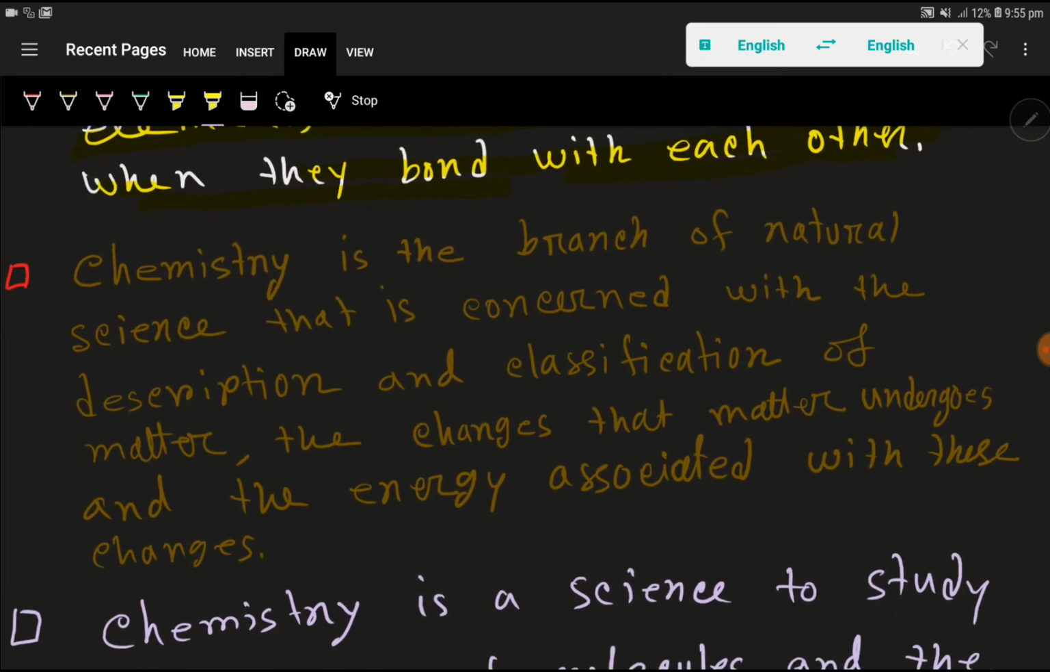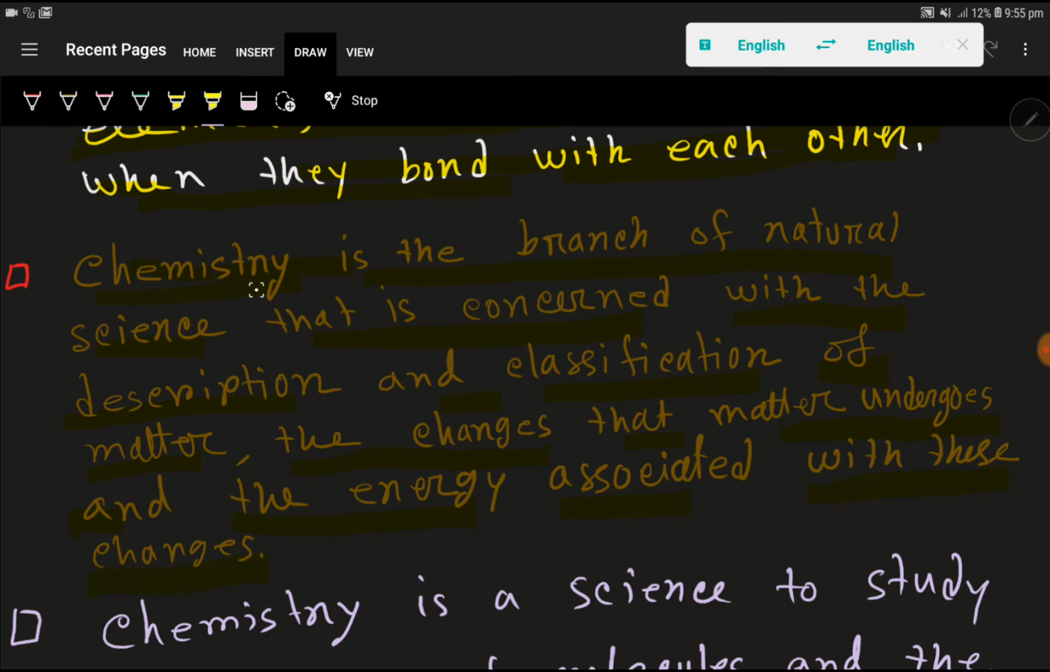Look, here is another definition. Chemistry is the branch of natural science that is concerned with the description and classification of matter, the changes that matter undergoes, and the energy associated with these changes.